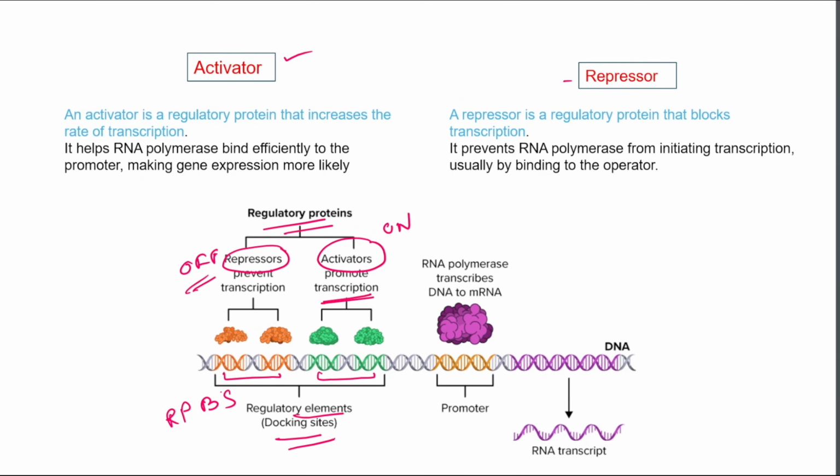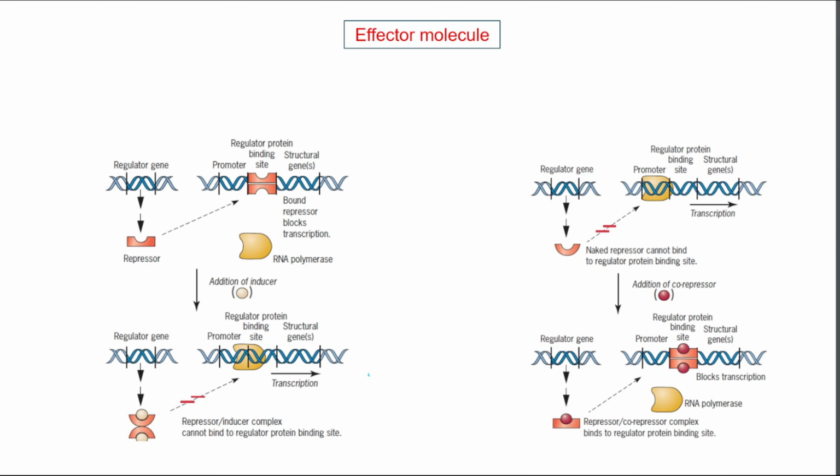But these regulatory proteins cannot operate independently. Their binding and activity are controlled by effector molecules. Regulatory protein binding depends on the presence or absence of the appropriate effector molecule. So what is an effector molecule? Effector molecules are usually small molecules such as amino acids, sugars, or similar metabolites, and they bind to a regulatory protein and change its activity. Effector molecules act in two different ways: one is the inducer, another is the co-repressor.